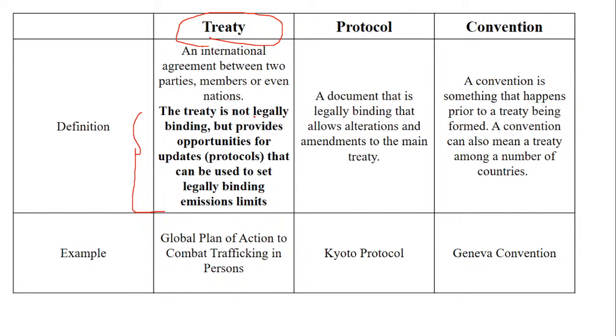Now, the treaty is not legally binding, but provides opportunity for update. That is with the help of protocol, which can be used to set legally binding emissions. So it is decided with the help of an update which happens at protocol. If things have been eased, it can result in a treaty where they are not legally bound. On a mutual basis, they can do the things. But if not, then they have to be under protocol and follow the things the way they are mentioned in the convention. Is it clear? Now, protocol, as I said, is a document that is legally binding that allows alteration and amendment to the main treaty.